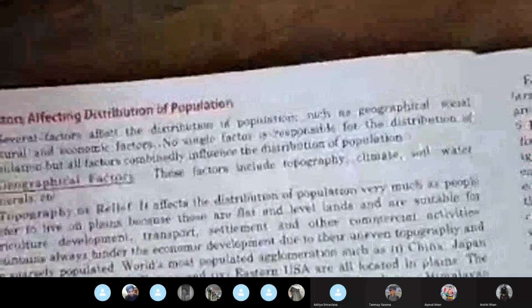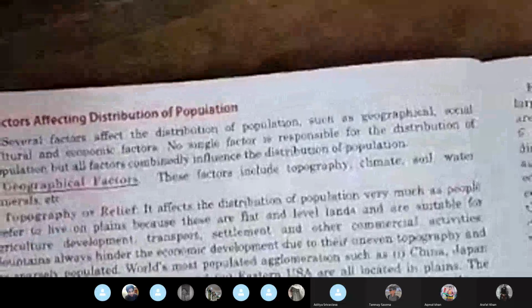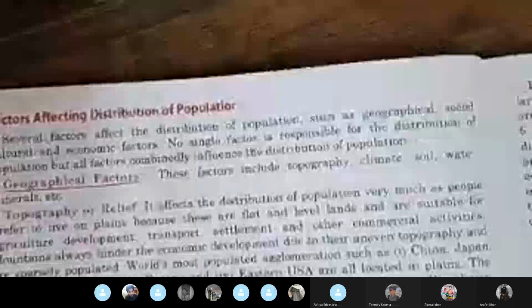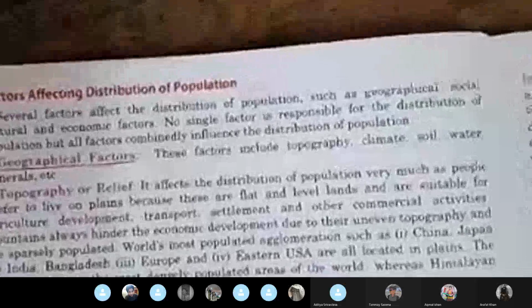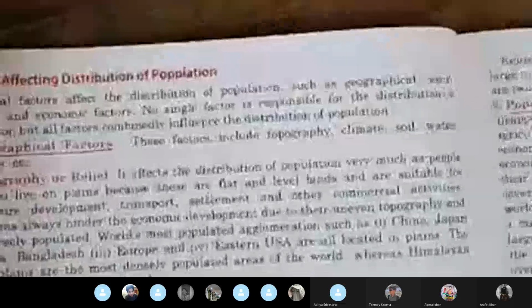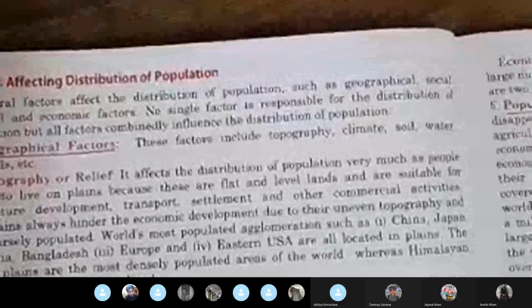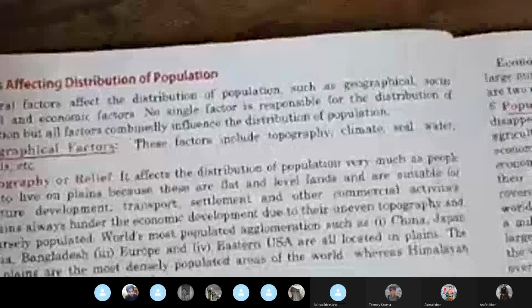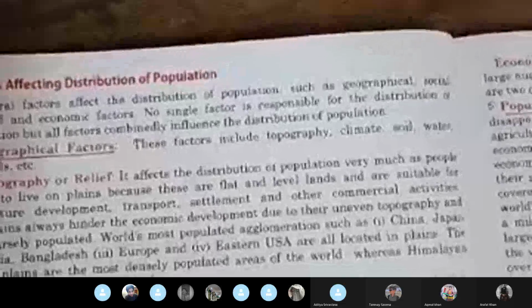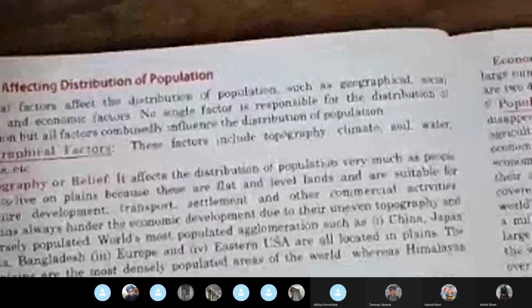Let us see the sub factors under geographical factors. Now, the topography or relief, it affects the distribution of population very much, as people prefer to live on plains because there are flat and level lands and are suitable for agriculture development, transport, settlement, and other commercial activities.